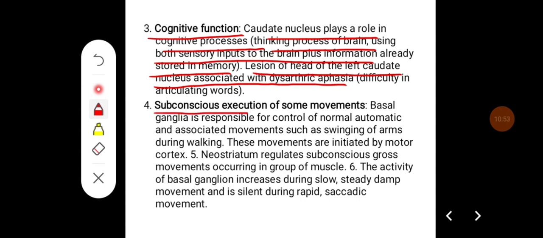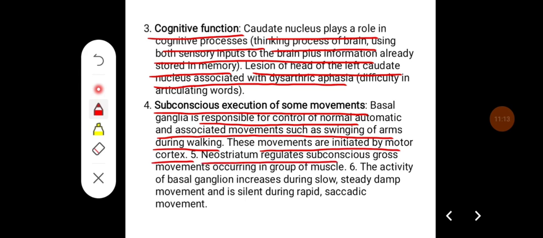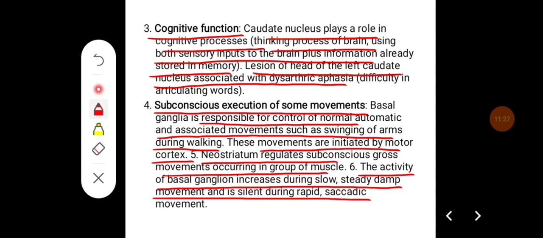Then it has a role in subconscious execution of some movements. Basal ganglia is responsible for the control of normal automatic and associated movements such as swinging of arms during walking. These movements are initiated by the motor cortex. Another function is that the neostriatum regulates subconscious gross movements occurring in a group of muscles, and the activity of the basal ganglia increases during slow steady ramp movement and is silent during rapid and saccadic movements.